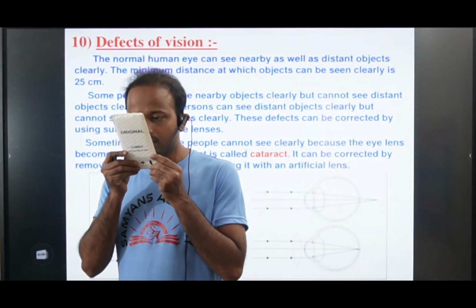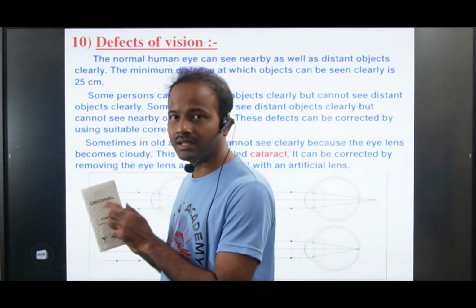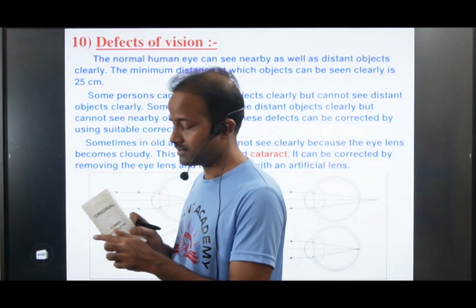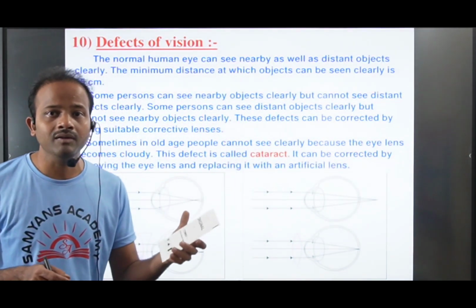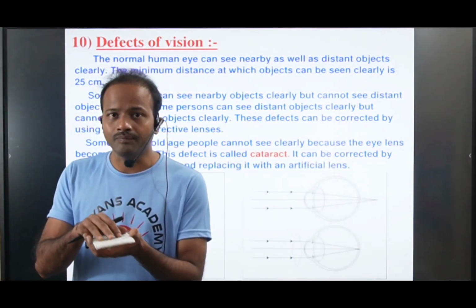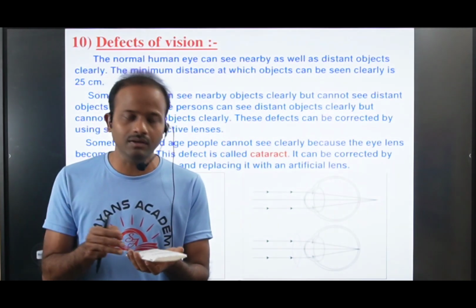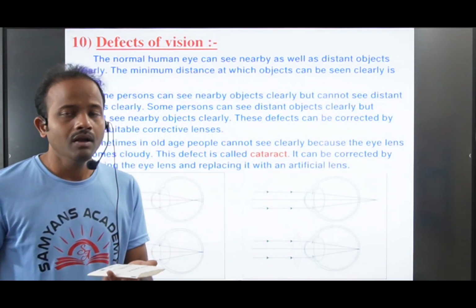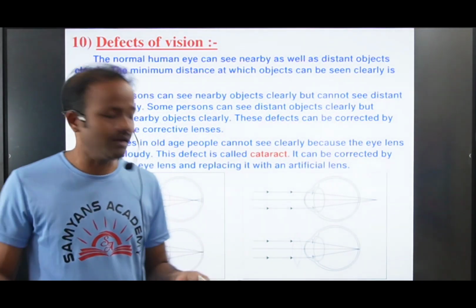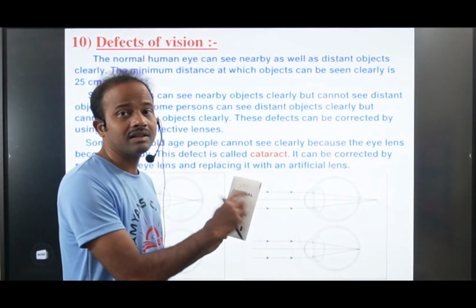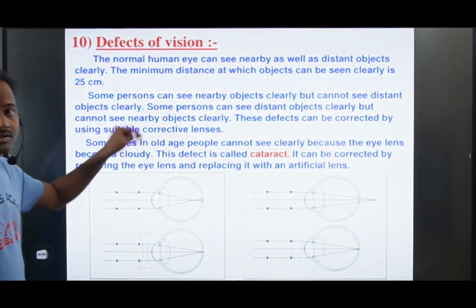If you move it farther, or closer than that, we cannot see the letters clearly. So what is the minimum distance at which we can see objects clearly?